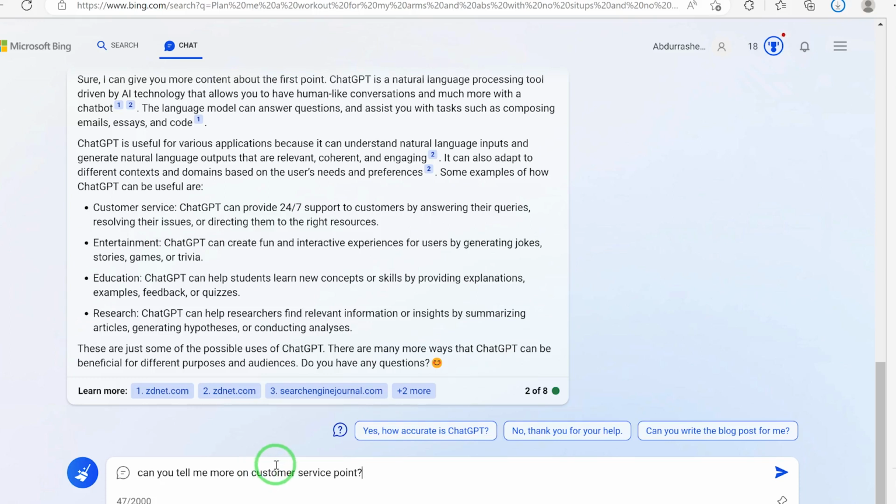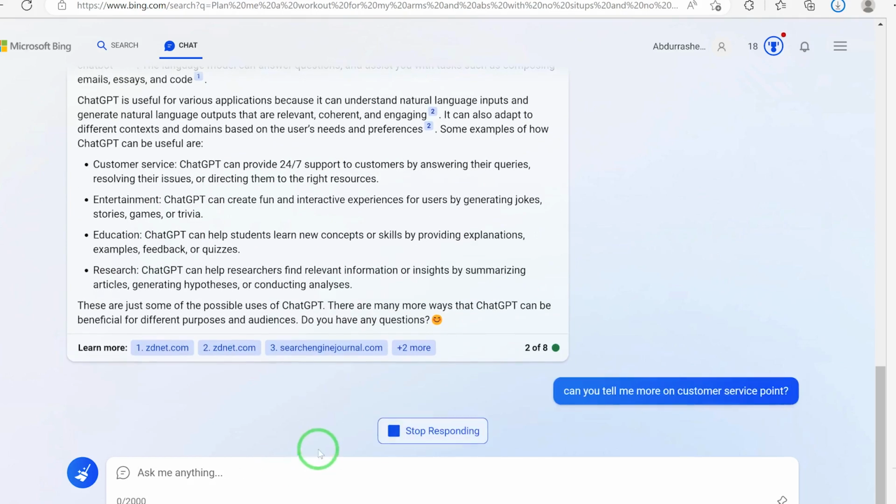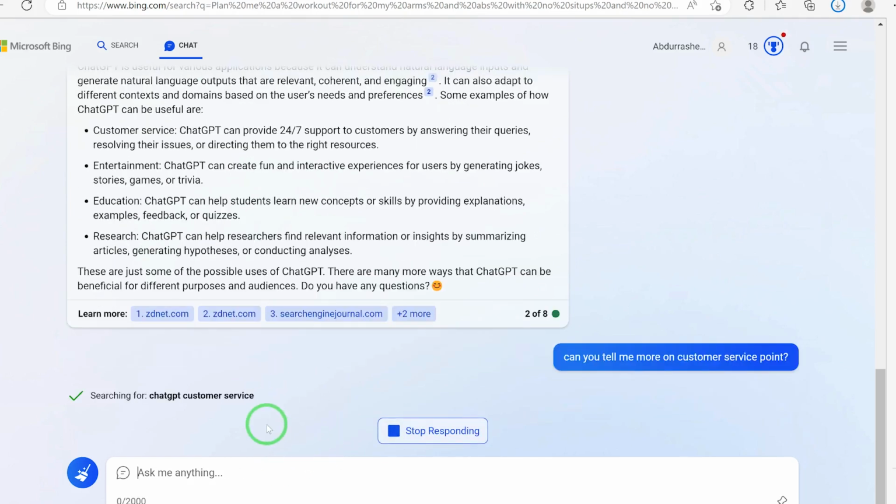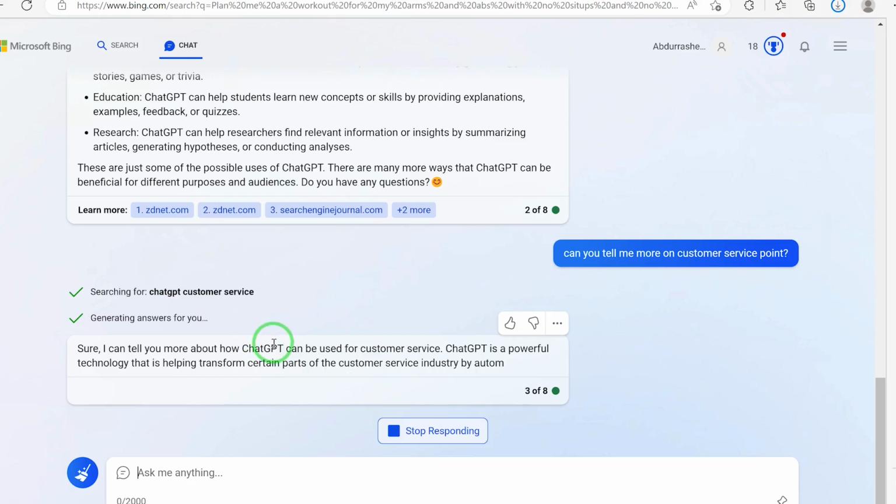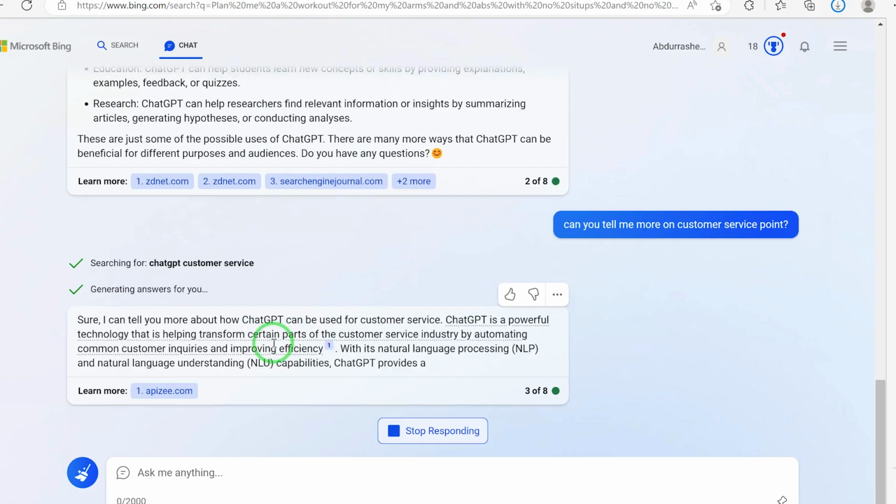Okay, so now you want to pick on that point, you can just ask it to write more on that point. You just wait for it and it's going to pick the benefits of using ChatGPT for customer service. It will write the content on that one for you. So you can go ahead and write on the other contents as well, on the other points.